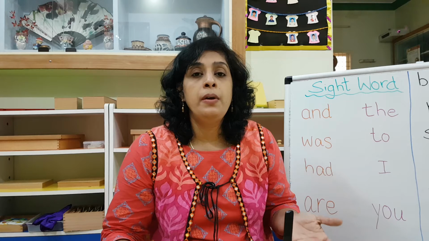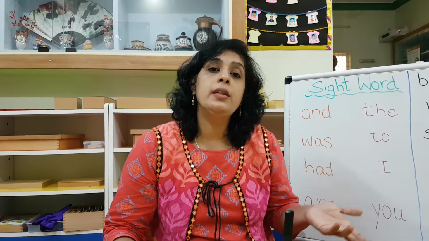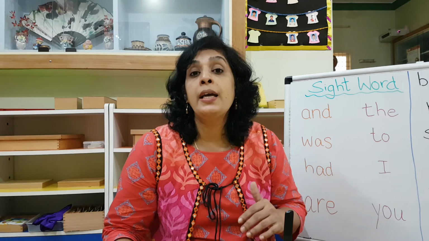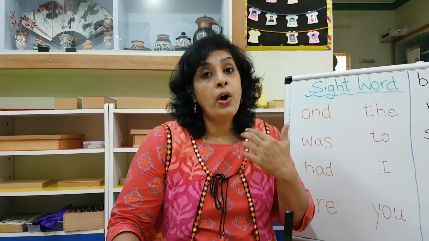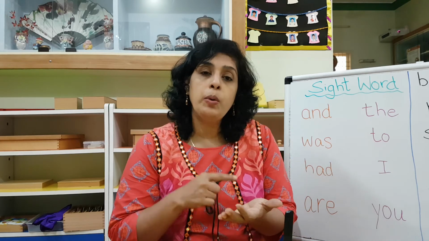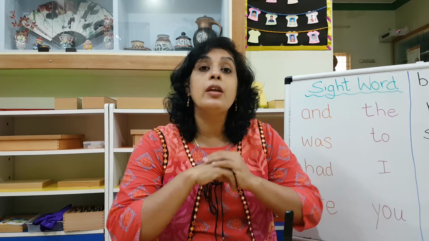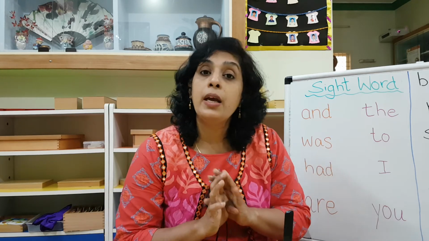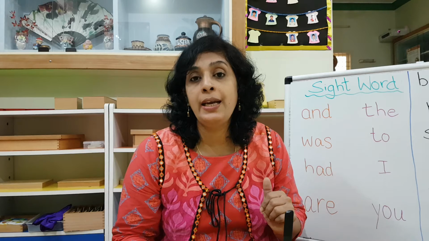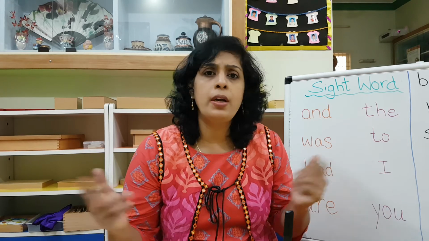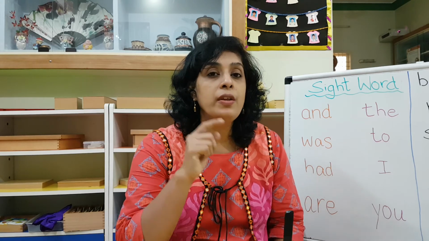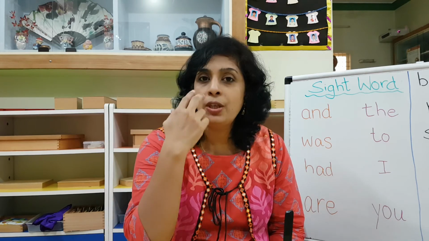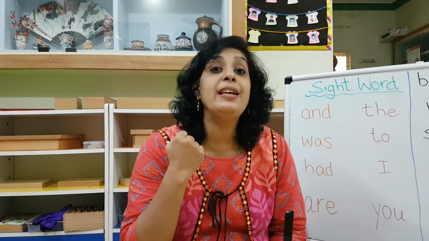the pen is on the table, the dog is running on the street, the sun is up in the sky. So 'the' comes repeatedly again and again. Because they come repeatedly, we cannot be blending all the time, and sometimes they are not phonetically correct, so blending won't be possible. Like your maths, for example four. It's not easy for you to blend four. It is not phonetically right. But by now when you see FOUR somewhere, you know it is four.